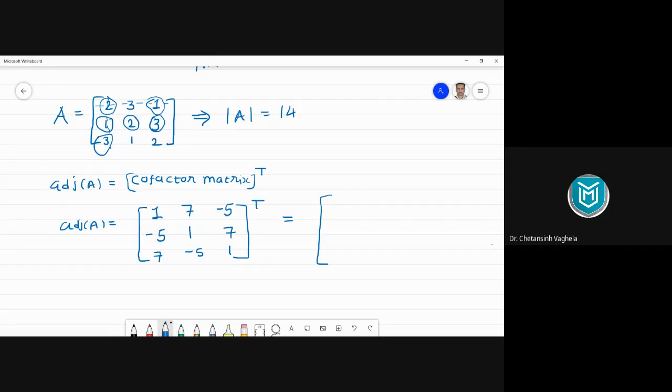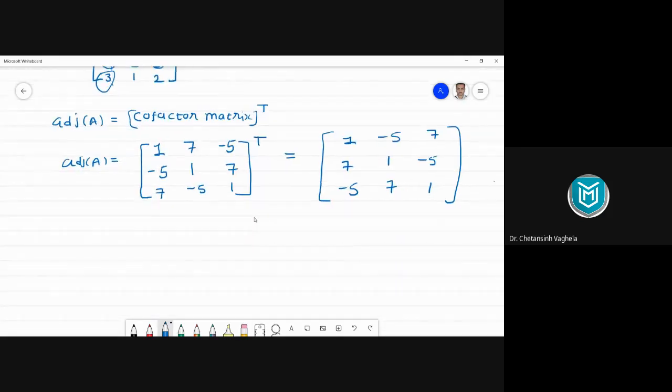So my first row 1 7 minus 5 will be my first column, 1 7 minus 5. Second row will be my second column, minus 5 1 7. And third row is 7 minus 5 and 1. Right? Now finally this is my adjoint of A. But still this is not your inverse.